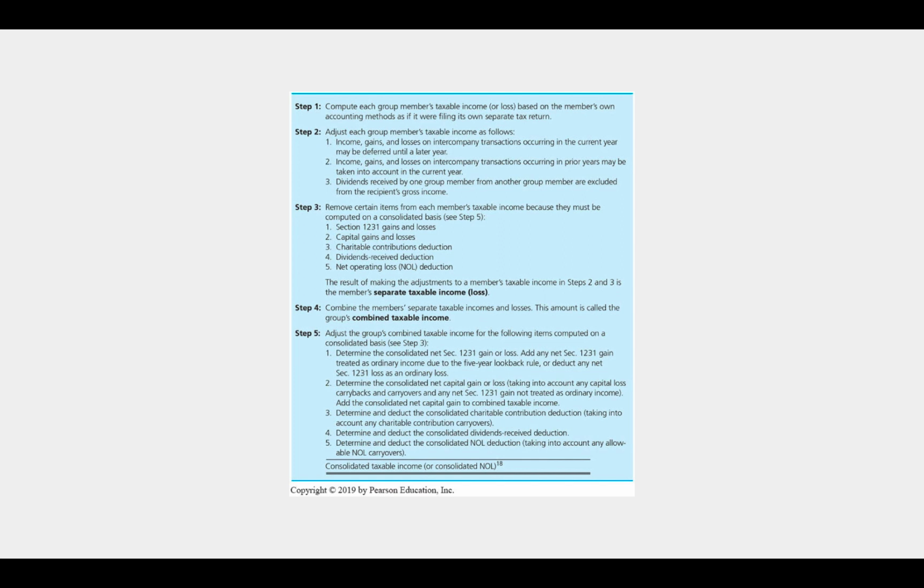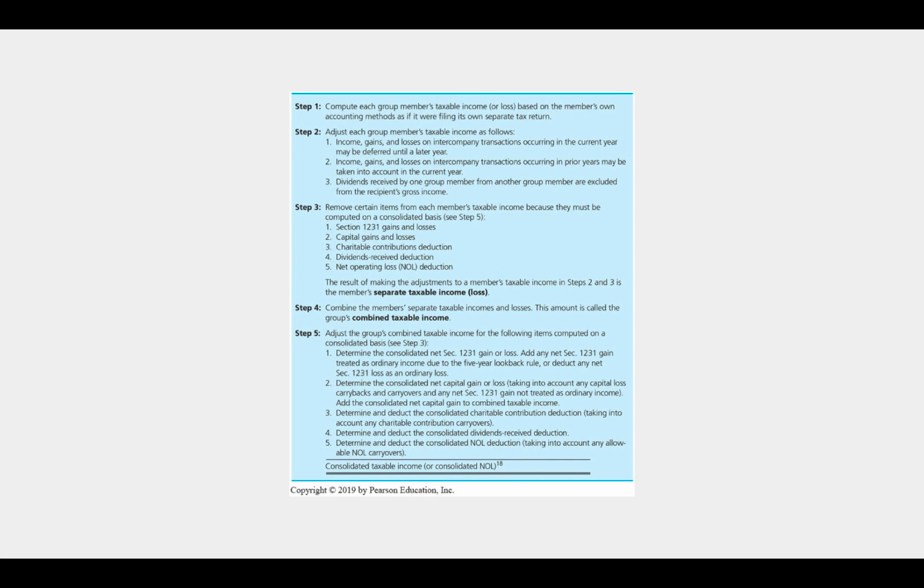Step 2, we're going to adjust each group member's taxable income as follows. First, income, gains, and losses on intercompany transactions occurring in the current year may be deferred until a later year. Second, income, gains, and losses on intercompany transactions occurring in prior years may be taken into account in the current year. Third, dividends received by one group member from another group member are excluded from the recipient's gross income.